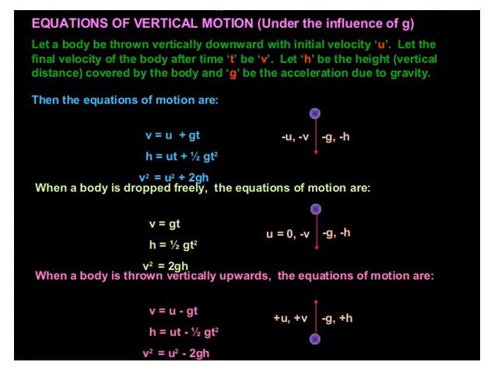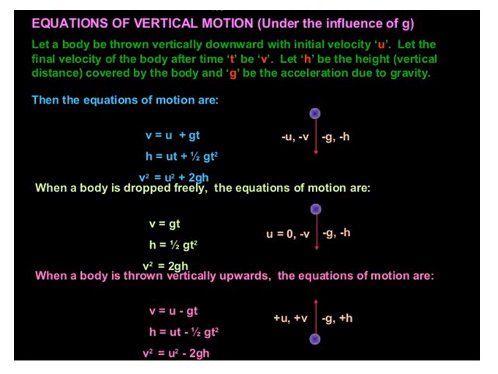Let the final velocity of the body after time t be v. Let h be the height, the vertical distance covered by the body, and g be the acceleration due to gravity. Then for bodies which are freely falling down, the equations of motion are like this.